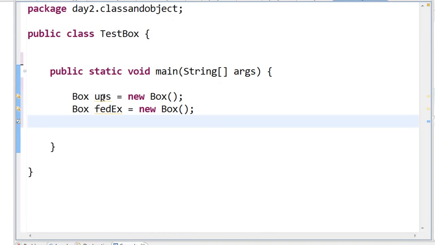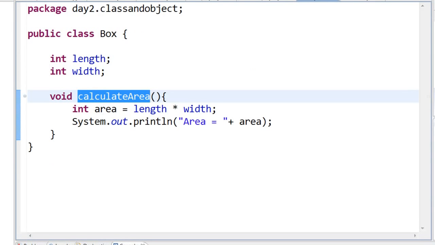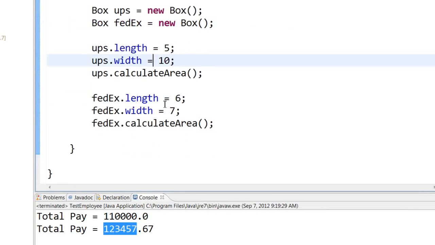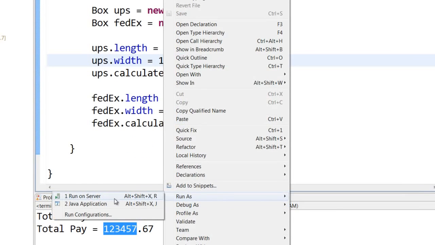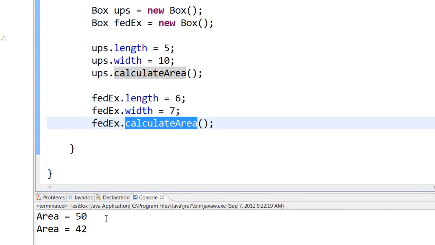I'm creating two objects of box, UPS and FedEx, and I'm going to assign the length, width, and call the calculate area method. So when you run this main method, right click, run as Java application, you will see that the area is 50 for this UPS and area is 42 for this FedEx.